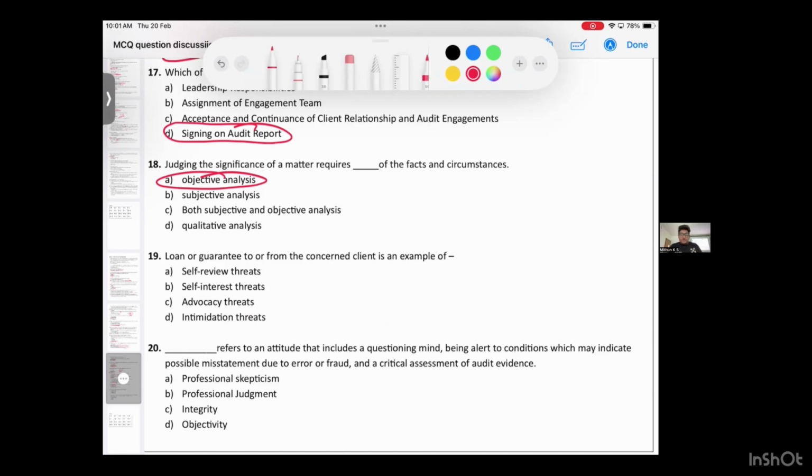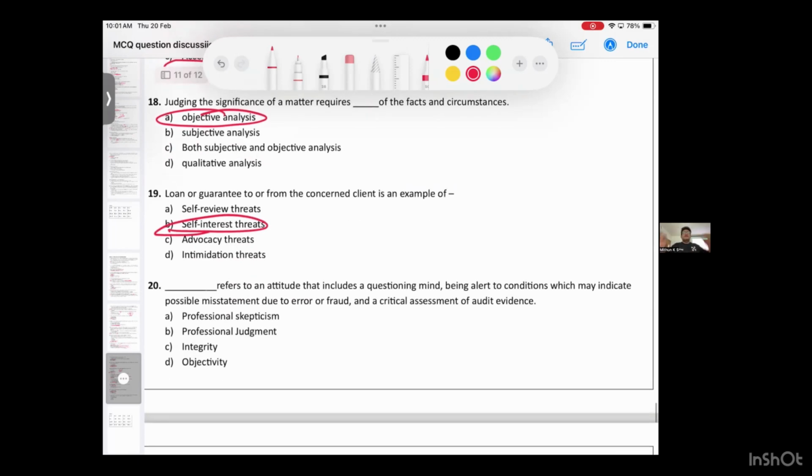Coming on to last two questions. 19th question. Loan or guarantee to or from concerned client. The client who gives a loan, which threat? Self-interest threat. Last question. Very simple. Questioning mind means professional skepticism.